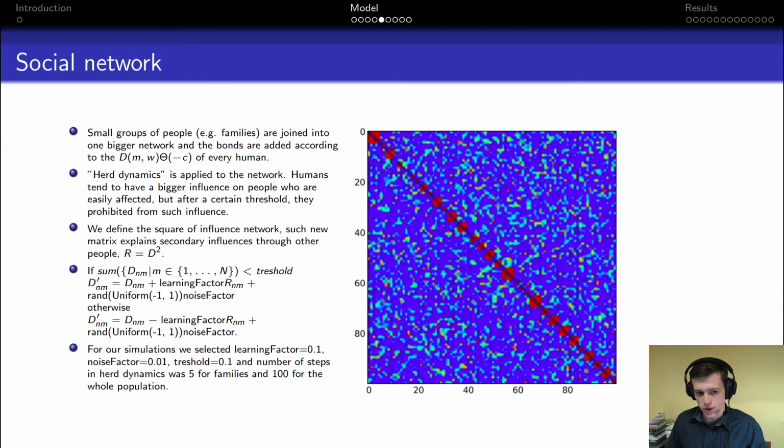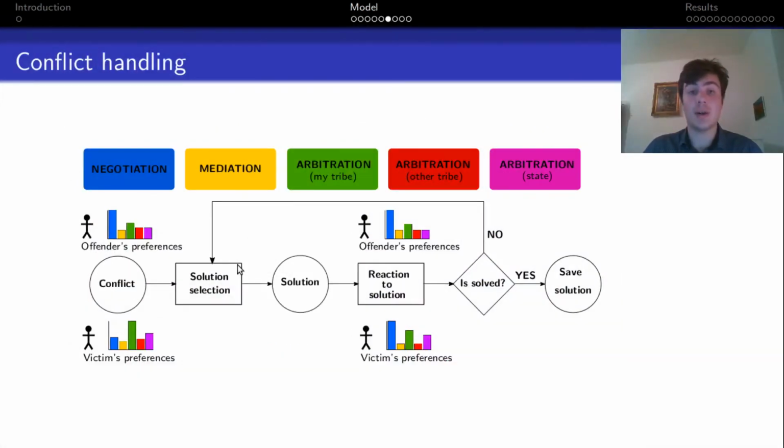non-diagonal block matrices. People in our model interact by conflicts. The probability of committing a crime is given by the parameters of the person using real-life statistics. Assume there is a conflict between offender and victim. They both have preferences for possible solutions. Based on these preferences, we select a solution. Then we evaluate the probability of success. And according to this result, we change preferences of the offender and the victim. If it's solved, we continue. If it's not solved, then we repeat this process, but now the selection is based on new preferences.